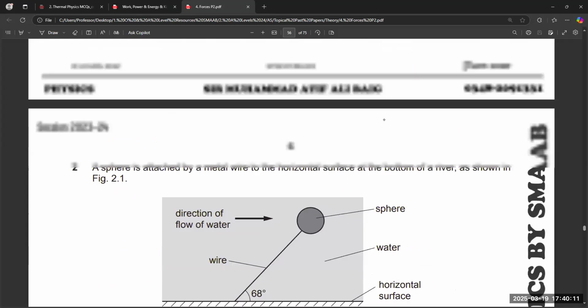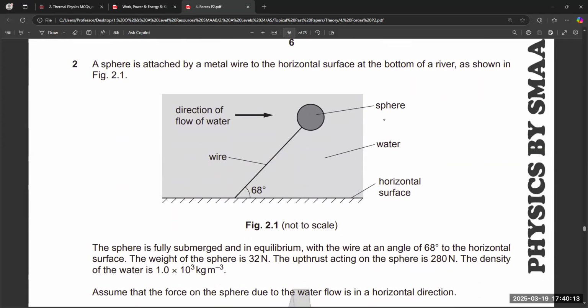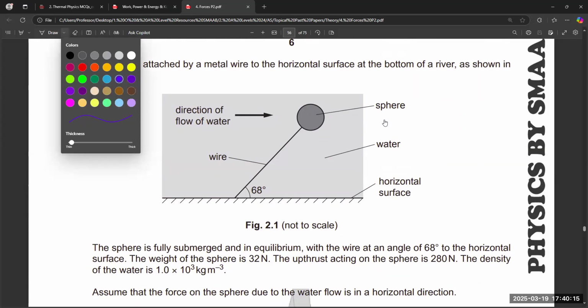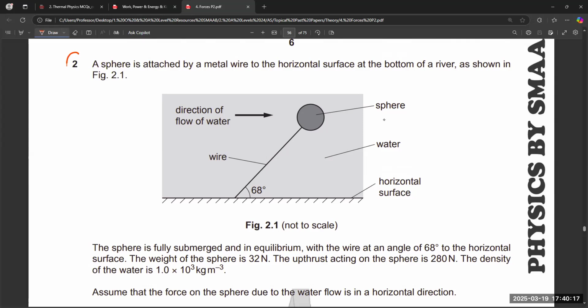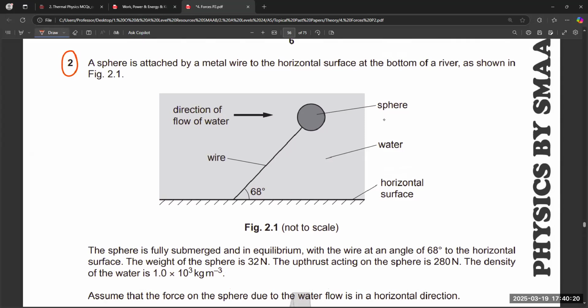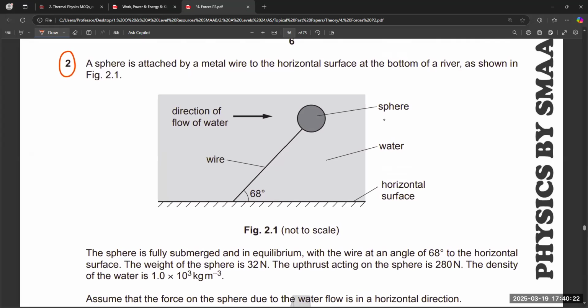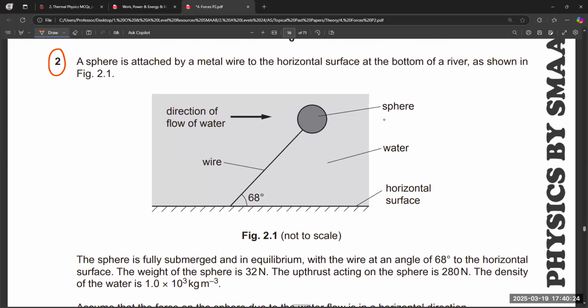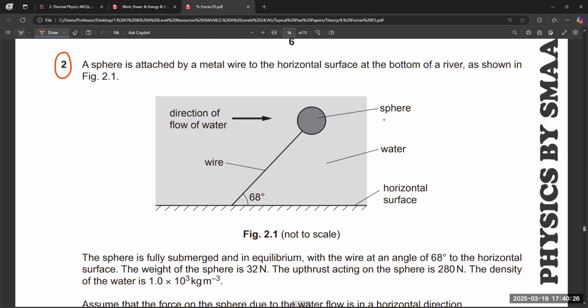Okay, before that, if we consider this question: a sphere is attached by a metal wire to the horizontal surface at the bottom of a river. The sphere is fully submerged and in equilibrium.